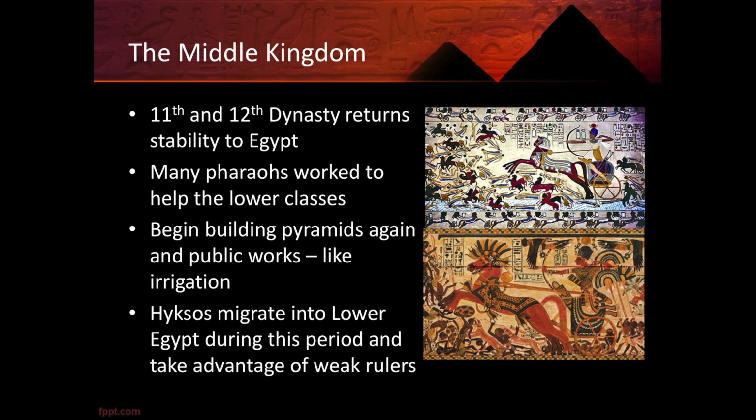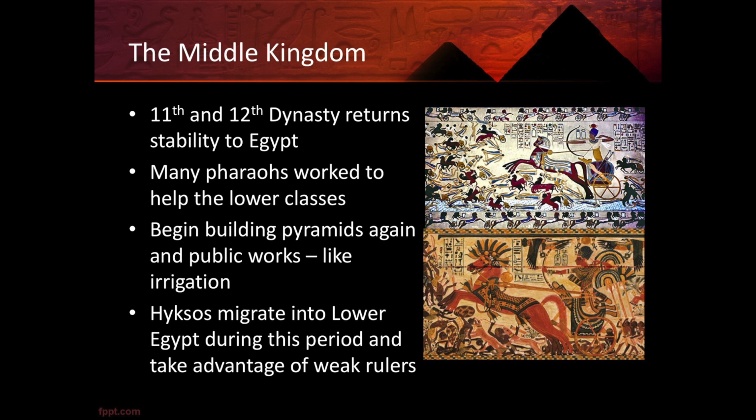During the Middle Kingdom, many of the pharaohs worked to try and help the lower class people. So it wasn't just about the upper class people, as in some dynasties. They really worked a bit more toward the lower classes. They began building pyramids again, but they also worked on public works, things like irrigation systems.